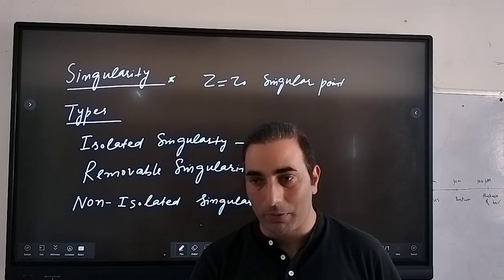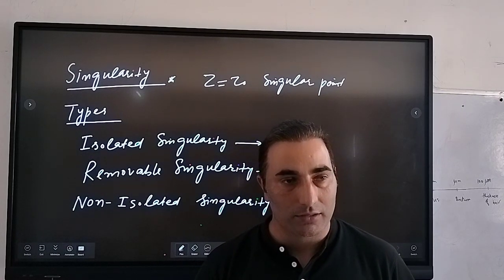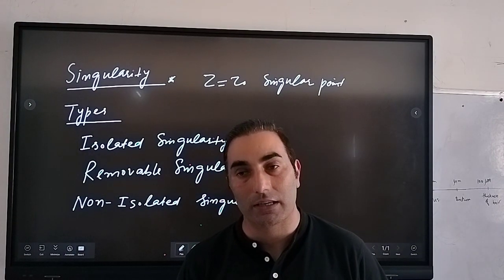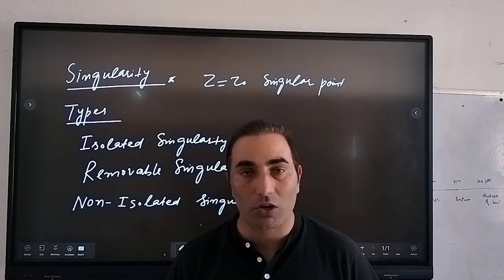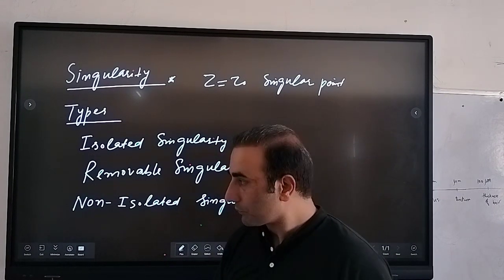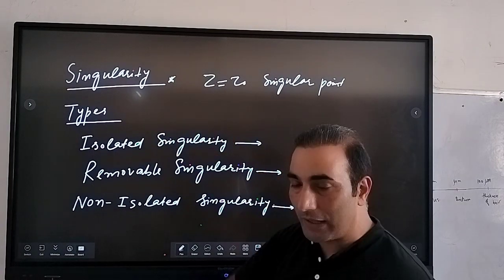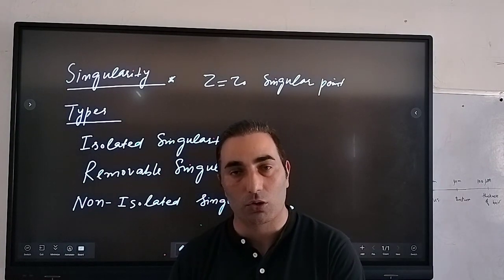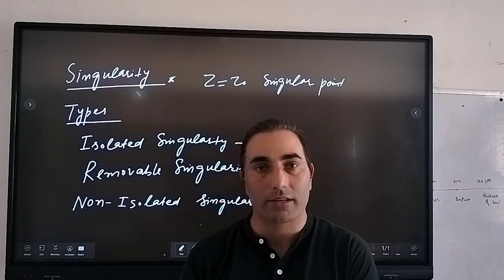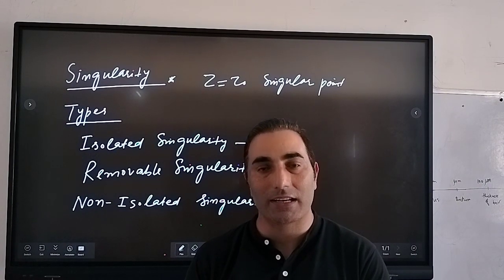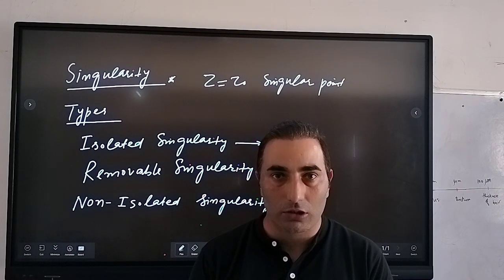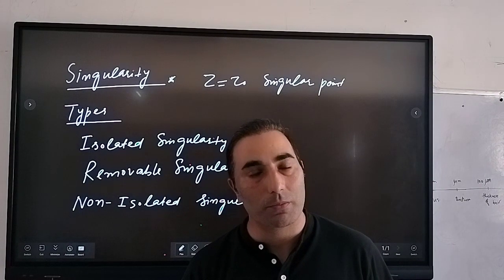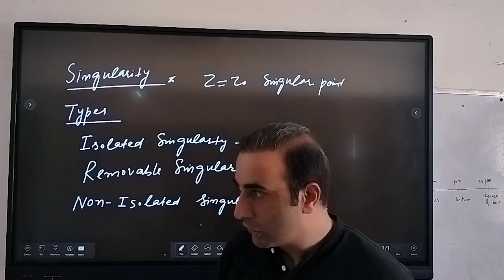If you remember, you can check my previous videos on complex analysis, where this is clear. At z equal to z0, if the function is not analytic, then at that point the function is not differentiable, right? So we can say that if a singularity exists at some z equal to z0 or z equal to a, then that point is called a singular point. And the analytic function f loses its analyticity at z equal to z0, or we can say the function will not be differentiable at z equal to z0, right?